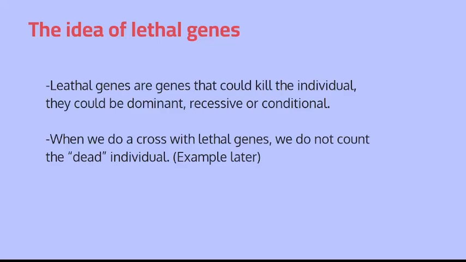So what does that mean? It means that these individuals are able to pass the gene on. However, they won't be classified in our monohybrid because they're going to be dead, and we just assume that most likely they are unable to pass it on. And there are also recessive lethal diseases, and I could give you cystic fibrosis. Two copies of that allele are needed to cause a lethal effect. And when we do a monohybrid cross, we just literally cross it out.